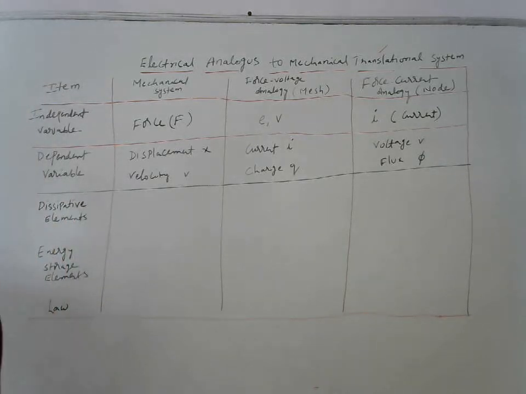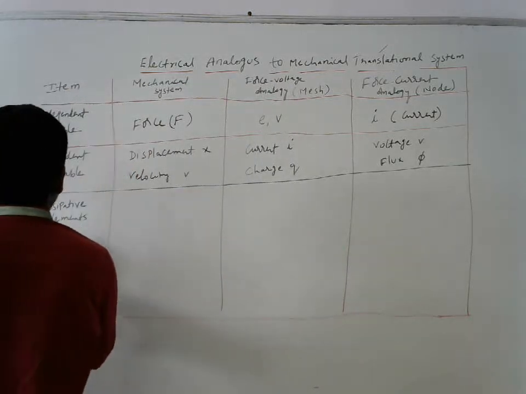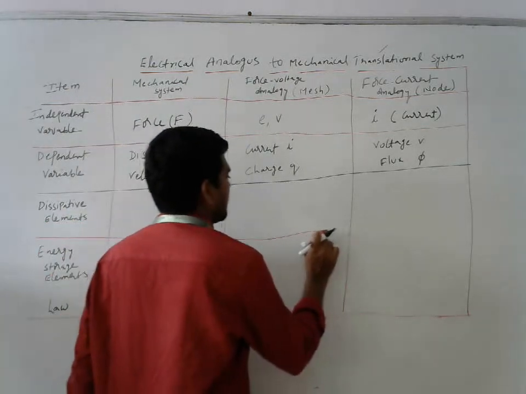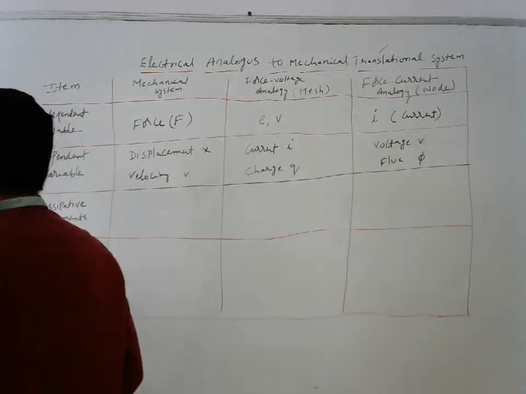The next element is the dissipative element. What are the dissipative elements in the mechanical system?